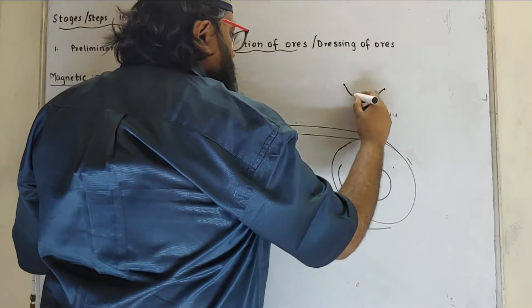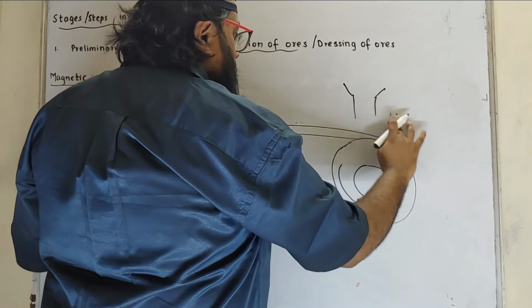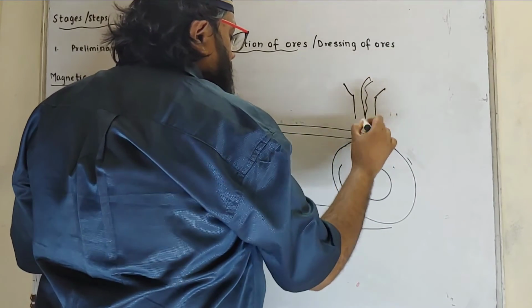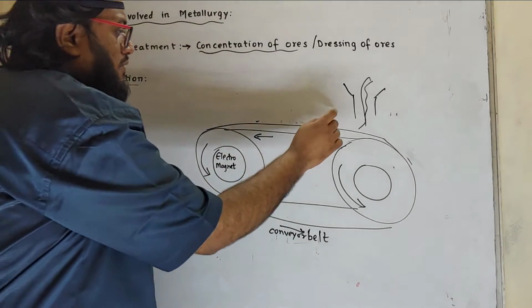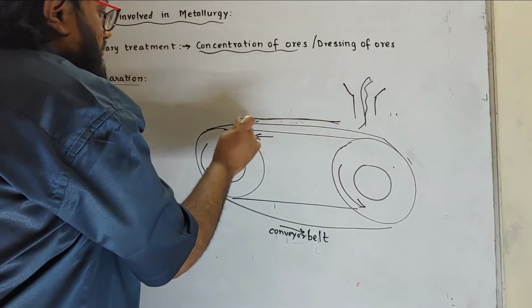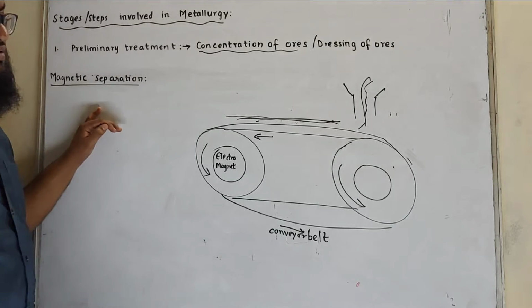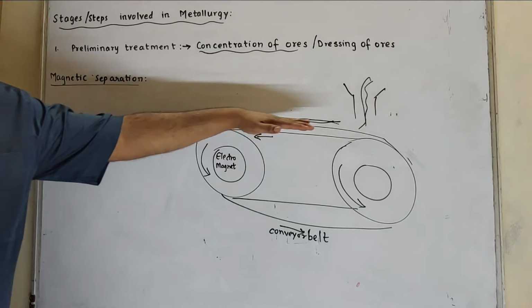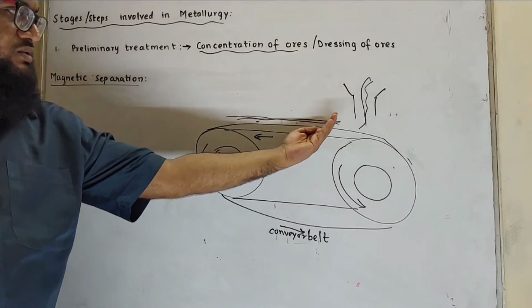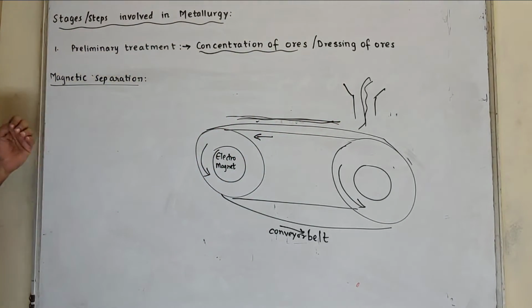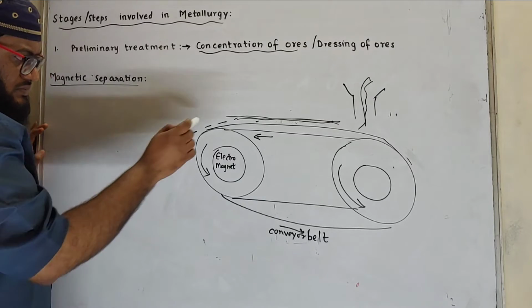Powdered ore is introduced through one end. When the roller moves, or we can say when the conveyor belt moves, powdered ore comes to this side and starts falling from here.